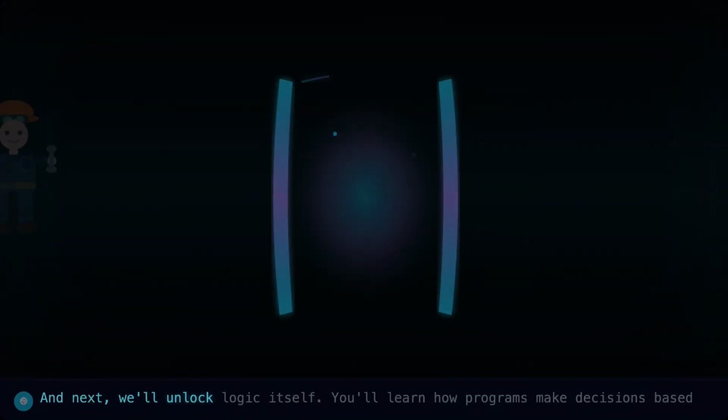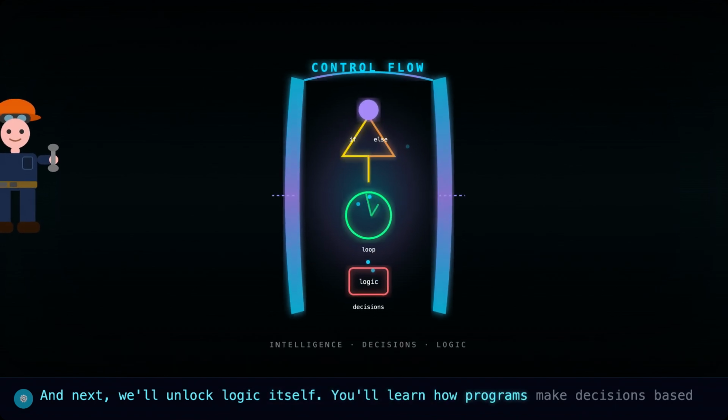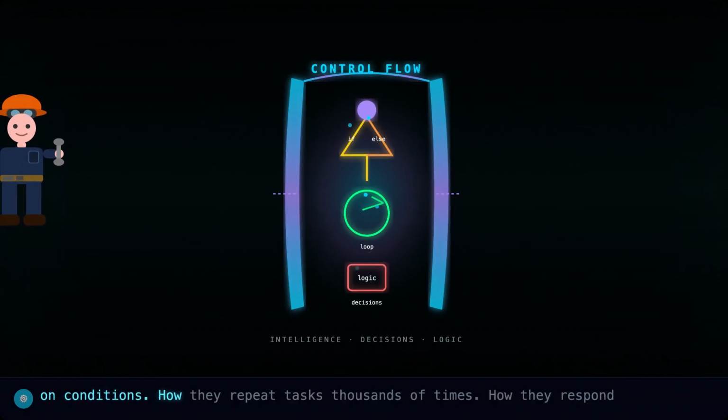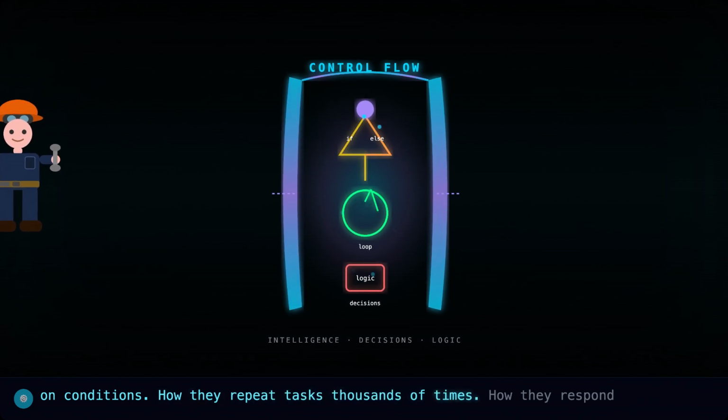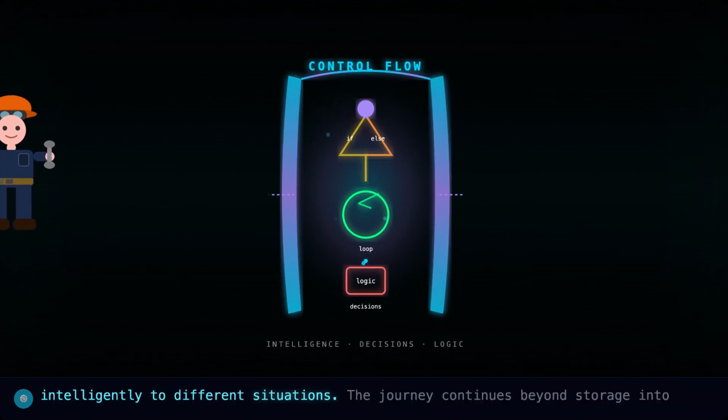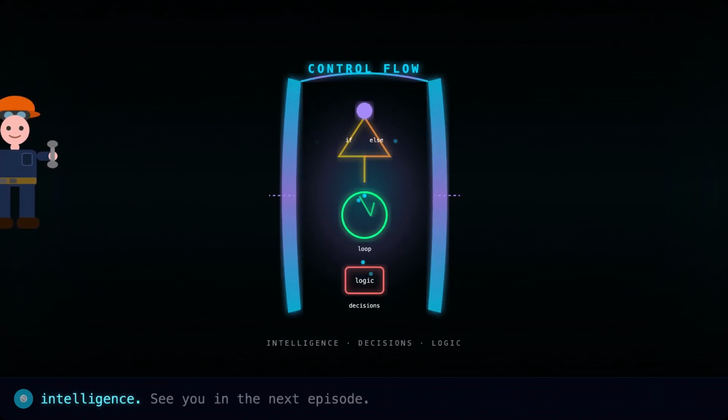And next, we'll unlock logic itself. You'll learn how programs make decisions based on conditions. How they repeat tasks thousands of times. How they respond intelligently to different situations. The journey continues beyond storage into intelligence.